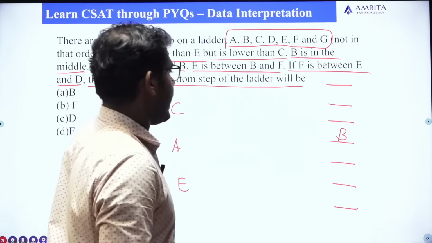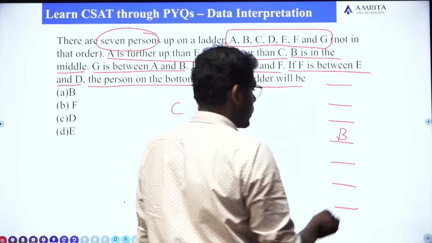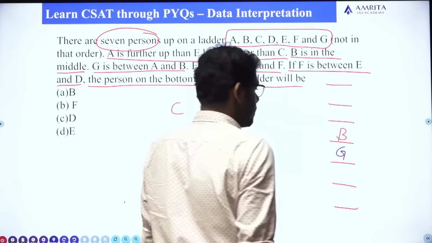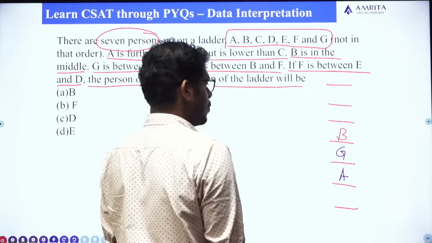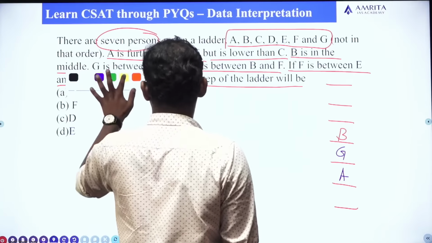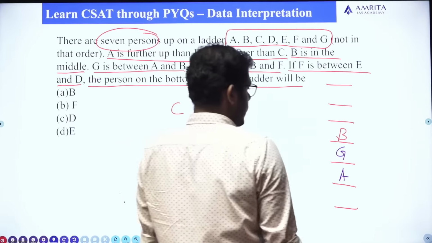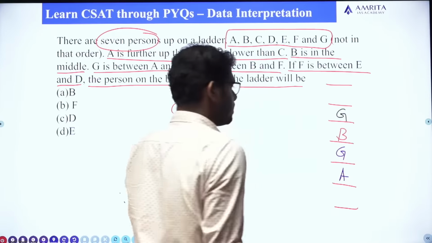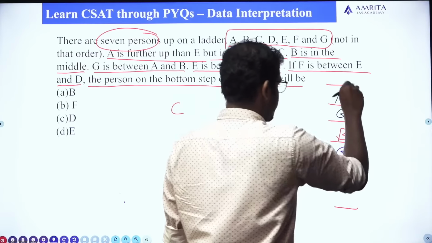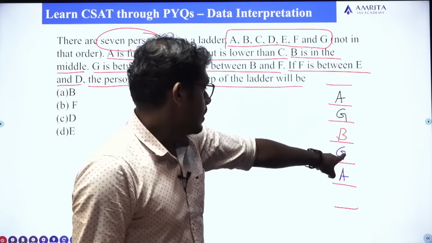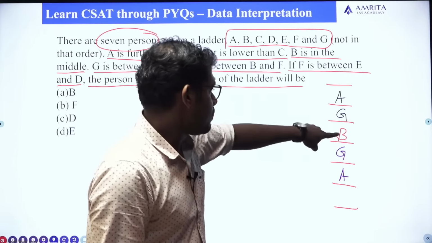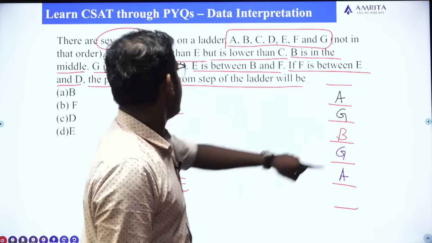If G comes here, then A must come here. If G comes here, then G is between A and B.